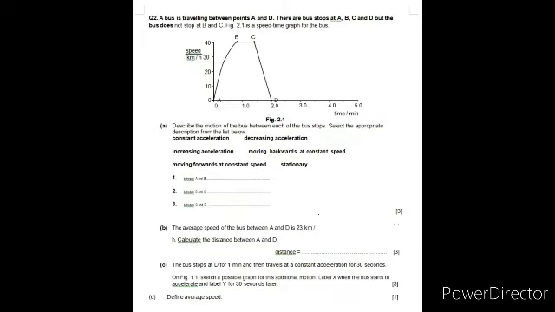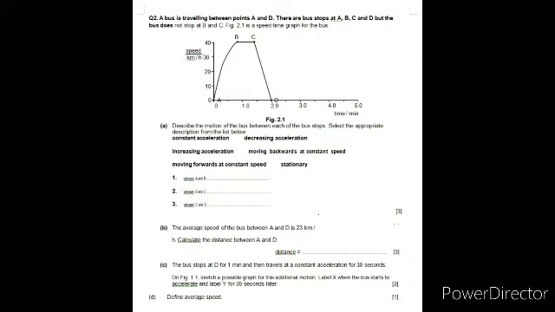Next is question 2. A bus is traveling between points A and D. There are bus stops at A, B, C and D, but the bus does not stop at B and C. In figure 2.1 the speed time graph is given for the bus.